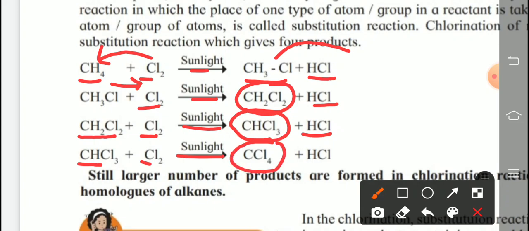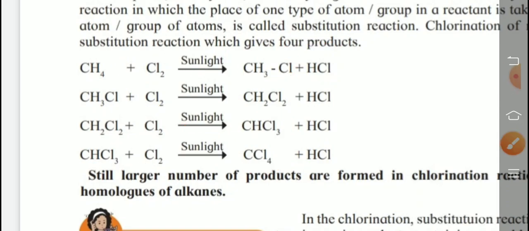Tetra means 4. Tetrachloro. Chloro means chlorine. 4 chlorine atoms present in case of methane. So tetrachloromethane. Why methane? Because one carbon means methane. All 4 hydrogens are one by one replaced with the help of chlorine. And in this way, these 4 products are formed. And HCl means hydrochloric acid.